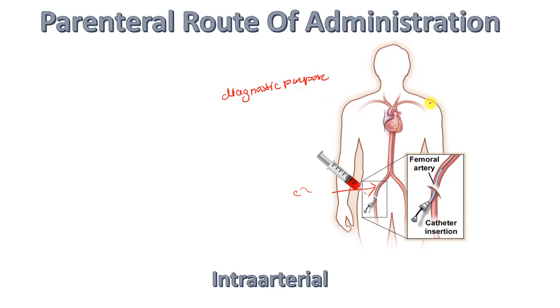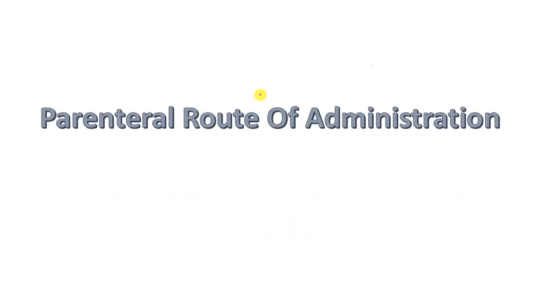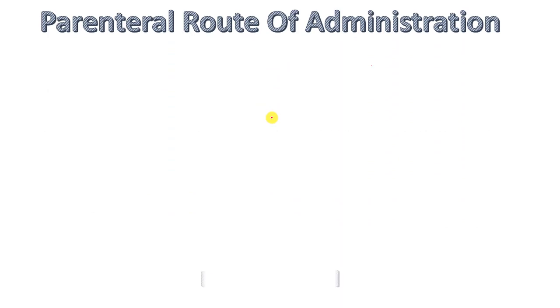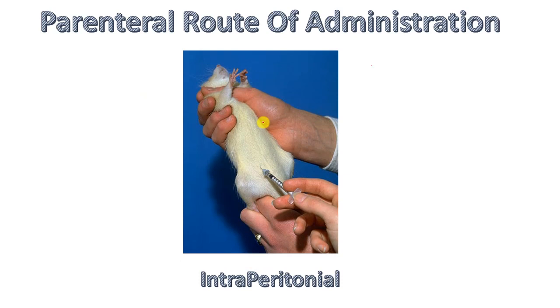Another parenteral route of administration is intraperitoneal. This is commonly used in laboratory practice. So lots of times in mice, this is a peritoneal cavity. So the drug is injected through this peritoneal cavity. That's called intraperitoneal.